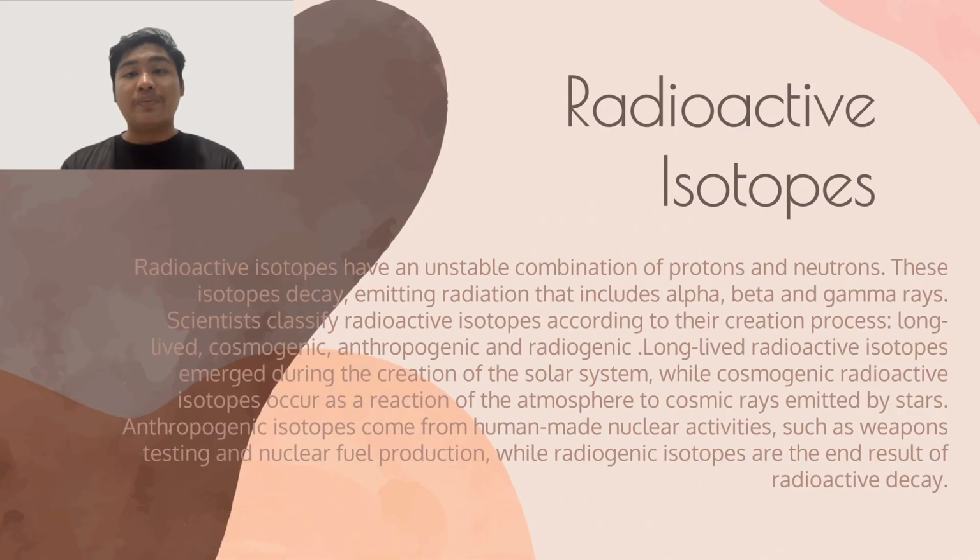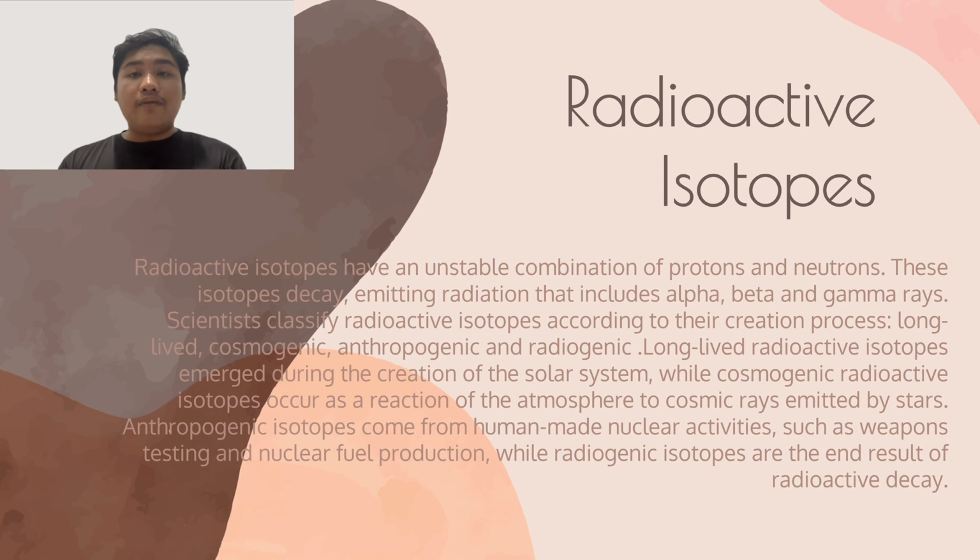Radioactive isotopes. Radioactive isotopes have an unstable combination of protons and neutrons. These isotopes decay emitting radiation that includes alpha, beta, and gamma rays. Scientists classify radioactive isotopes according to their accretion process: long life, cosmogenic, anthropogenic, and radiogenic.